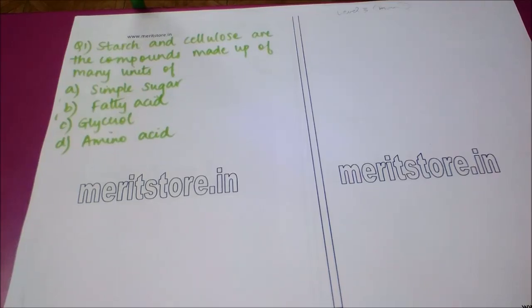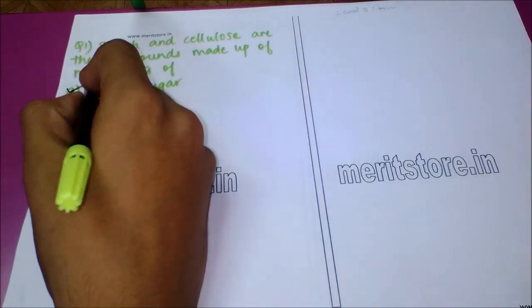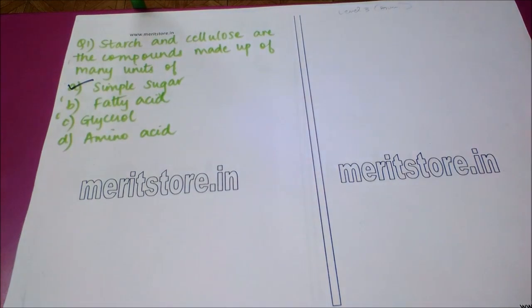Starch and cellulose are compounds made up of small units of option A, simple sugar, option B, fatty acid, option C, glycerol, and option D, amino acids. The correct answer to this question is option A, simple sugar. Simple sugars are monosaccharides. These are the simplest carbohydrates and are building units of complex carbohydrates, that is starch and